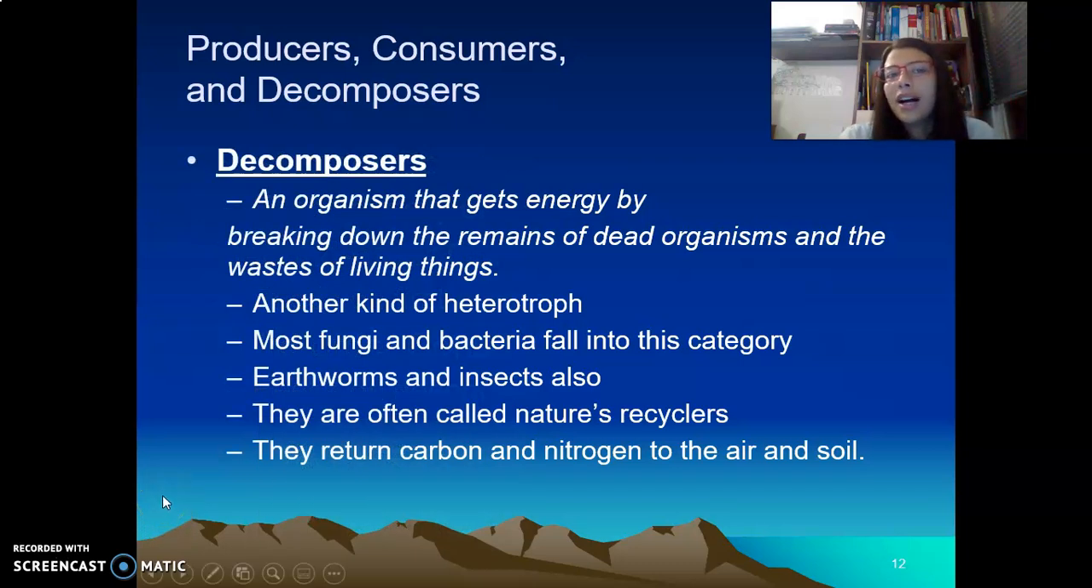The decomposers are organisms that get energy by breaking down the remains of dead organisms and the wastes of living things. They are another kind of heterotroph; they get energy from other organisms, even if they are not alive. Most fungi and bacteria fall into this category, and earthworms and insects too. They are often called nature's recyclers. They return carbon and nitrogen to the air and soil.